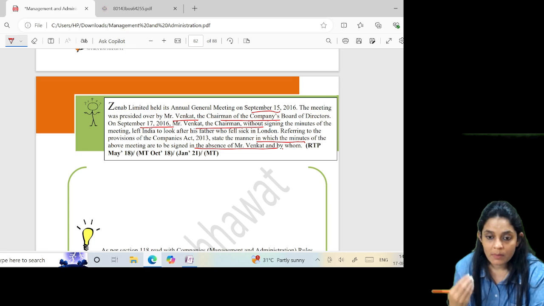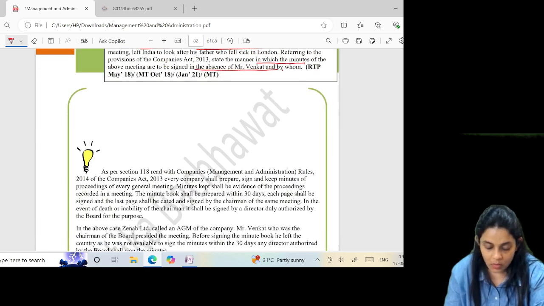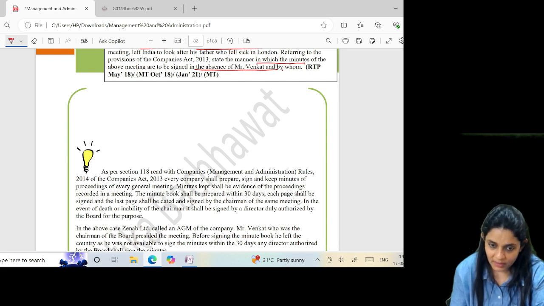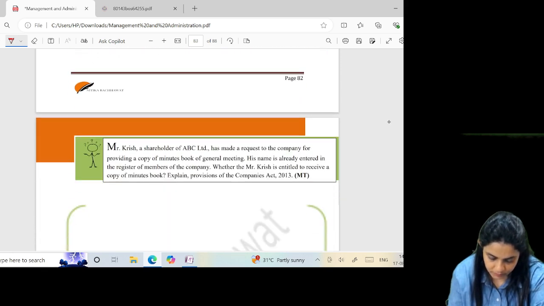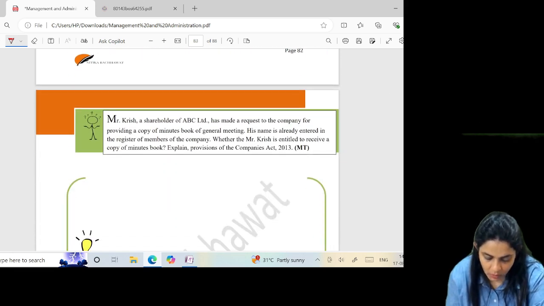But in case of inability of the chairman, it shall be signed by any person authorized by the board, any director authorized by the board. Mr. Krish, a shareholder of ABC Limited, has made a request to the company for providing a copy of the minute book of general meeting. His name is already entered in the register of members of the company. Whether Mr. Krish is entitled to receive a copy?